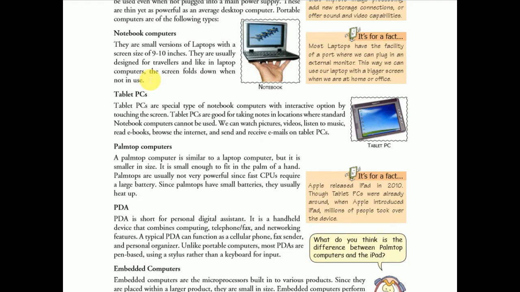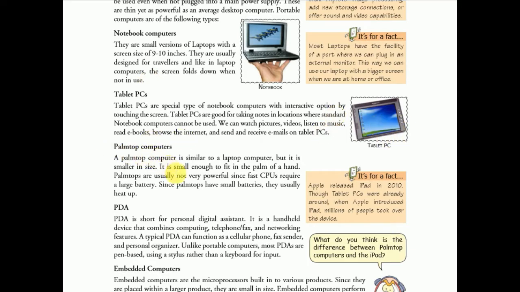A tablet PC is like a notebook computer but it is small in size and it doesn't contain a keyboard. It has a touch screen option, so you can touch the screen like a mobile and you can watch pictures, listen to music, videos, read e-books, etc. This is the image of the tablet PC.